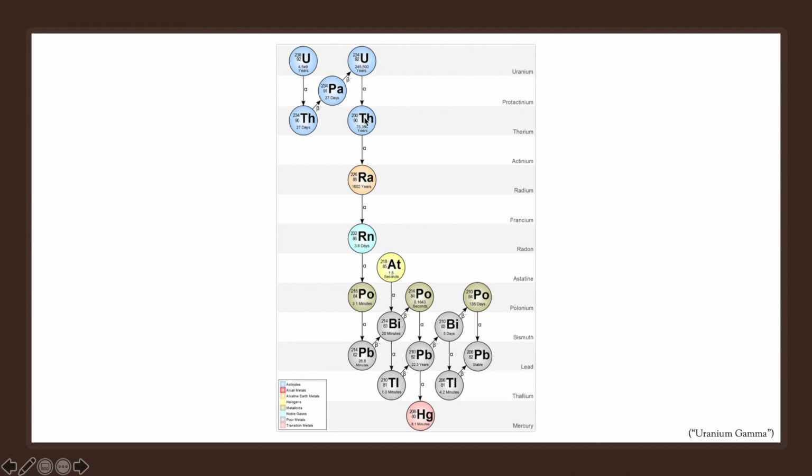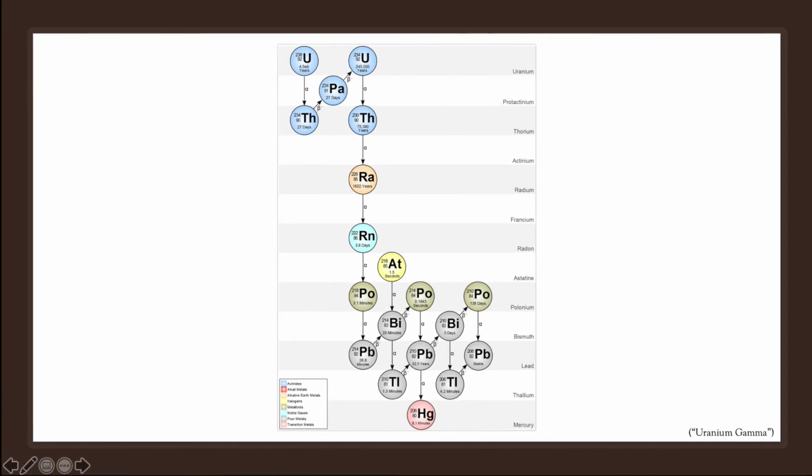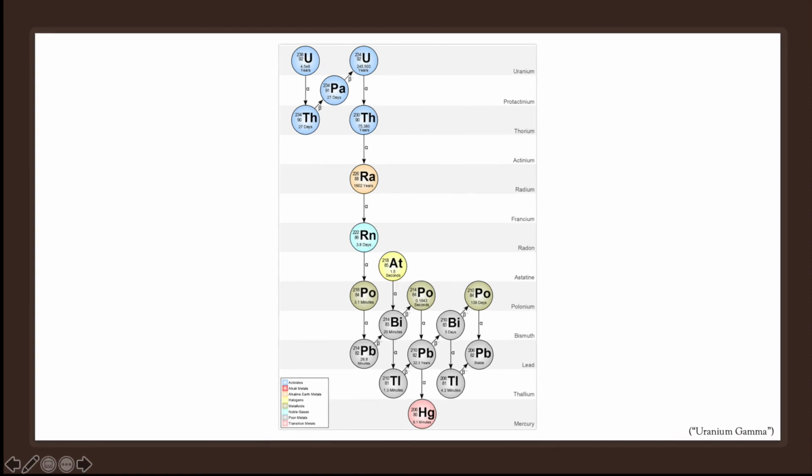And now we go to thorium, now to radium, which is one of the elements that Marie Curie discovered, down to radon and polonium, another one of those elements, to lead, and now we're working our way to bismuth, polonium, lead again, bismuth, polonium, ultimately to lead. So there's a variety of different ways, as we can see, that this element can get to lead, or to mercury, as shown here. And thus we see that radioactive atoms can pass through all different types of decay as they continuously move down the periodic table to more stable elements, or, in the case of uranium as shown here, to lead and to mercury.